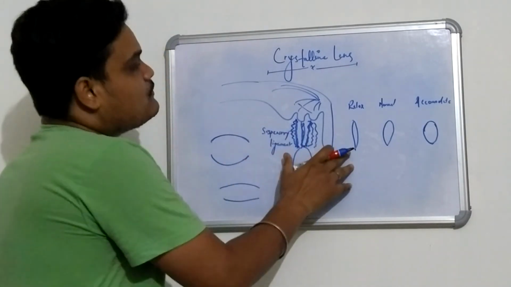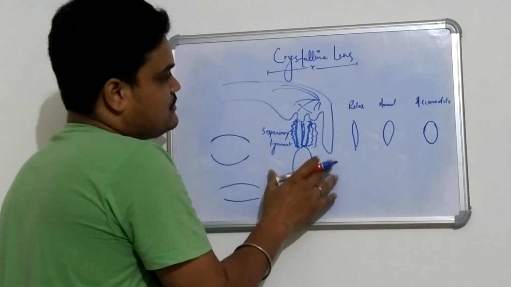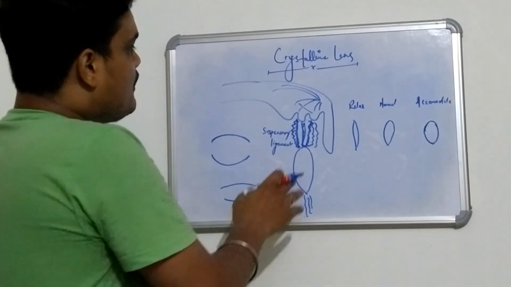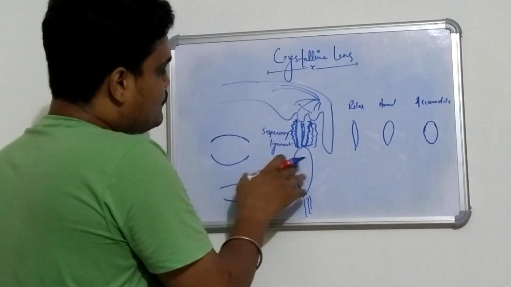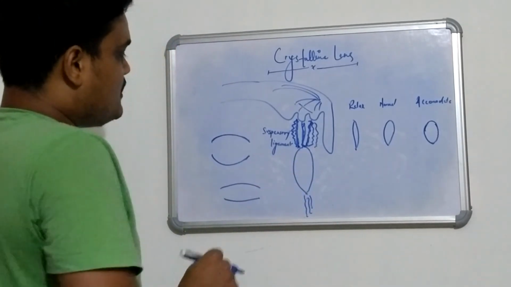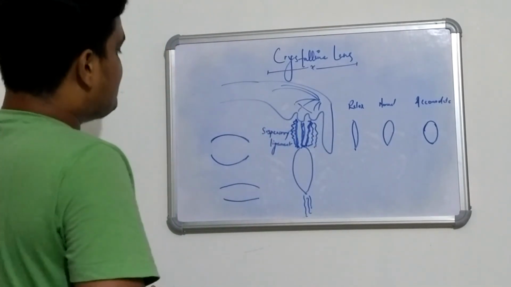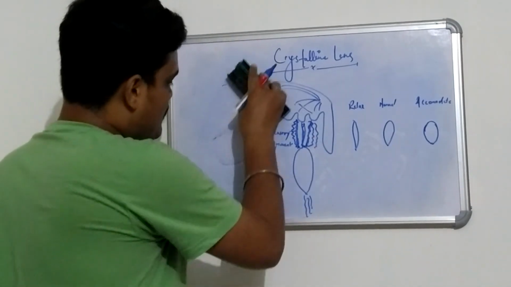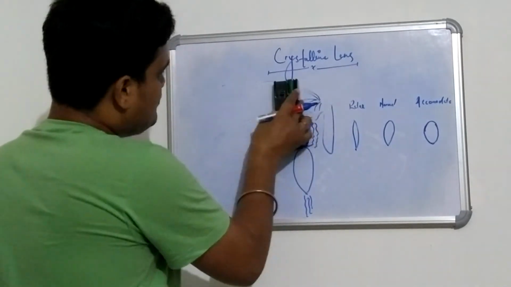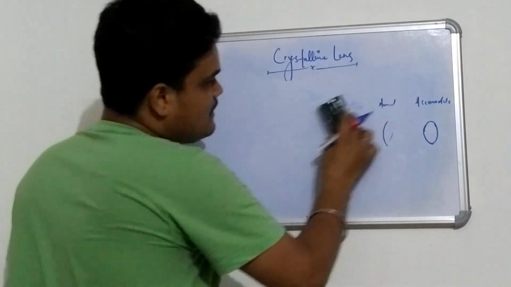So this is about accommodation, which is the major role of the crystalline lens in order to focus on any object. Accommodation plays a very important role, and there are a number of theories and postulates, as I told you, like the Goldmann model of accommodation. You can see them in the books. So this is all about crystalline lens function.